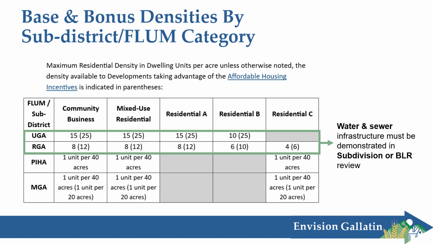Importantly, the densities in the UGA and the RGA, for the most part, are going to require connection to a water and sewer district, and a developer must show how they're providing water and sewer services and protecting public health and safety in that development through the subdivision or buildings by lease or rent review process. So remember, zoning sets the parameters for development. It is not a guarantee of any development type. In order to achieve this level of development shown in the green box there, you would need to go through either subdivision or BLR review. Zoning would not guarantee you that density by right without a further review process.